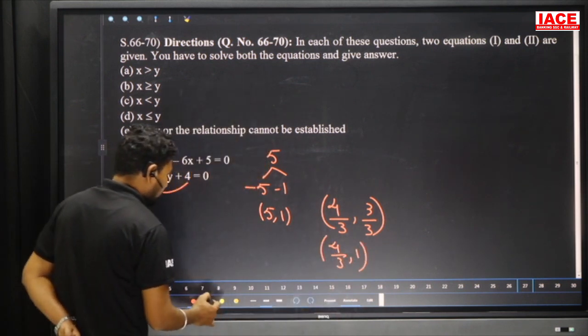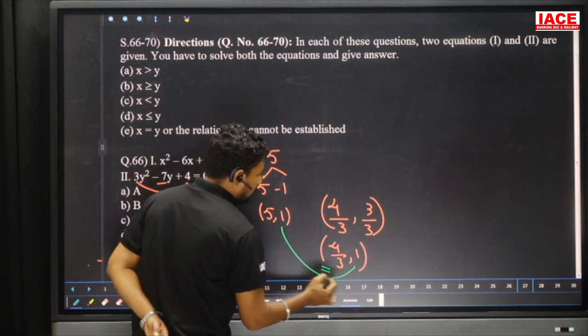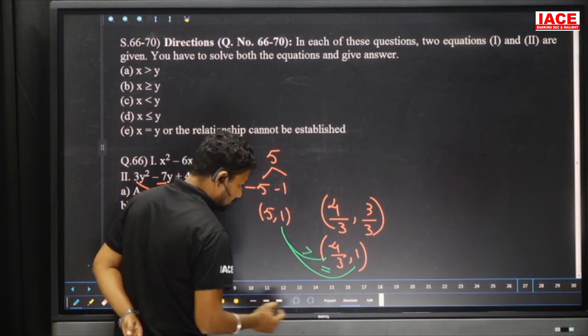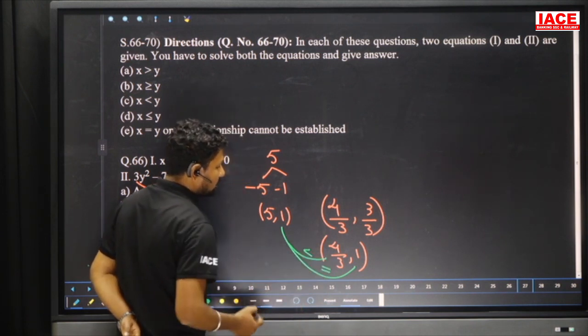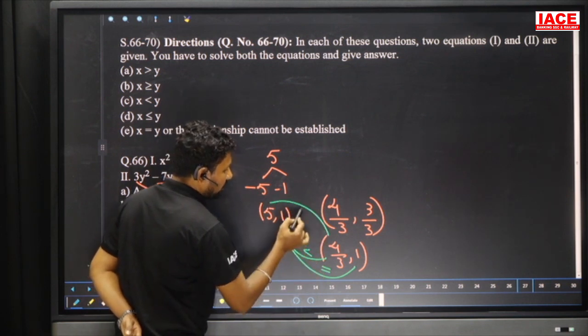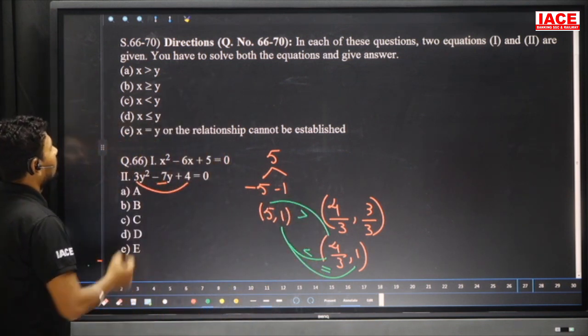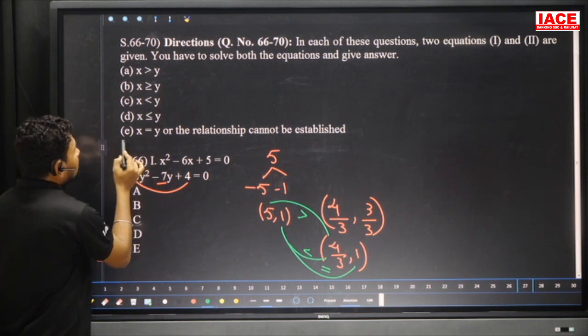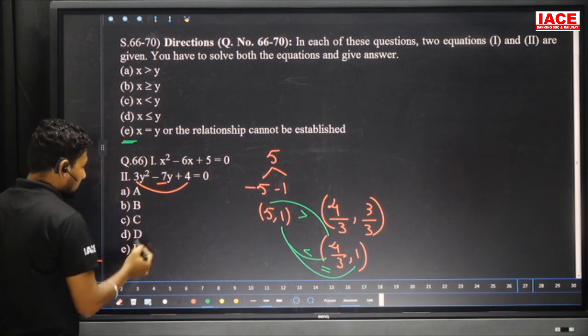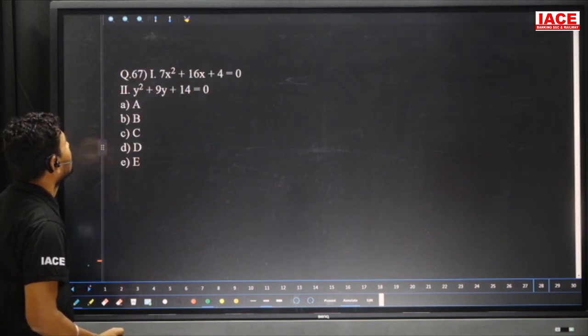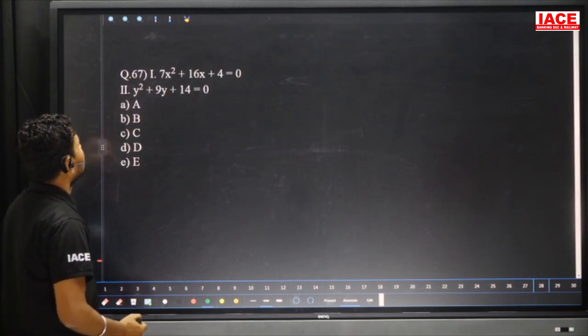So try to compare it here. 1 and 1 are equal, and 1 and 4 by 3. 4 by 3 is bigger, and 5 and 4 by 3, 5 is bigger. One less than, one greater than means the relation cannot be determined. The relation cannot be established. It belongs to E. Then option E here.